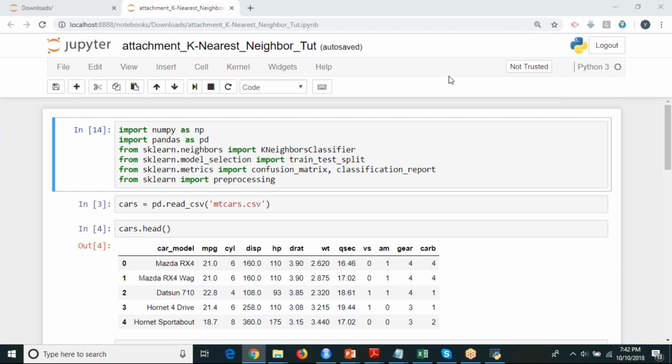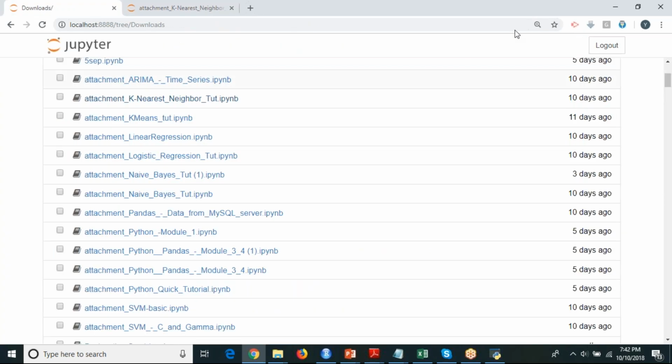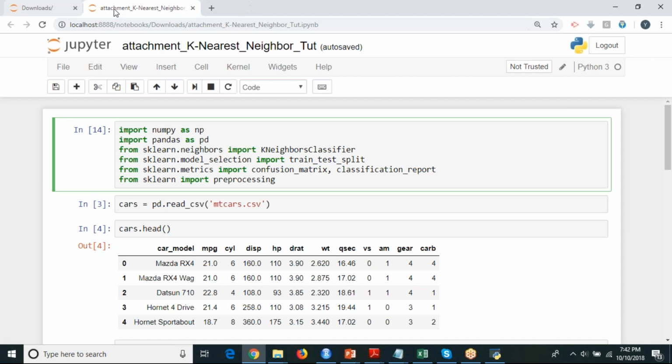okay, let me just change my scribbling pad. Okay, so I don't know why my scribbling pad is not working. So let me check it out later.